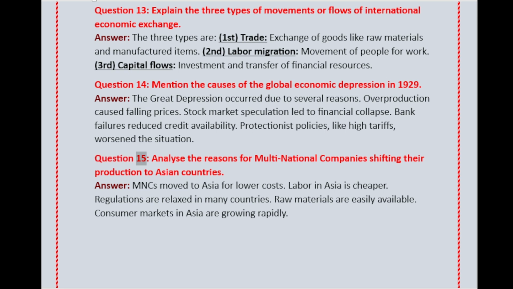Question 15. Analyze the reasons for multinational companies shifting their production to Asian countries. Answer. MNCs moved to Asia for lower costs. Labor in Asia is cheaper. Regulations are relaxed in many countries. Raw materials are easily available. Consumer markets in Asia are growing rapidly.